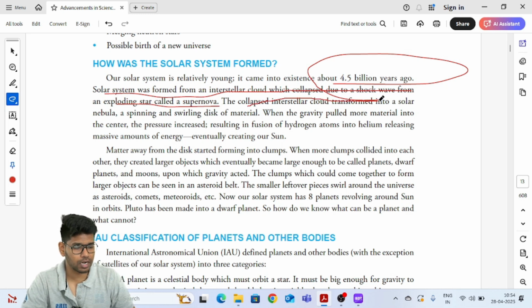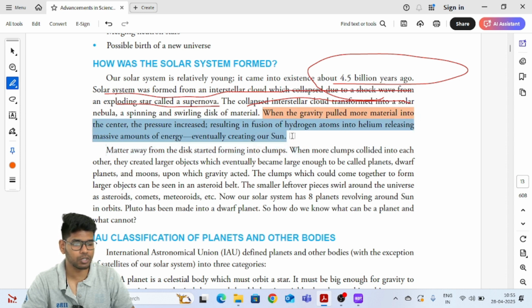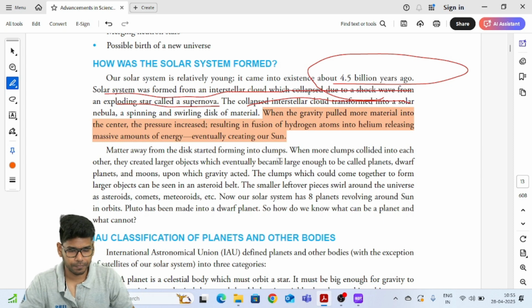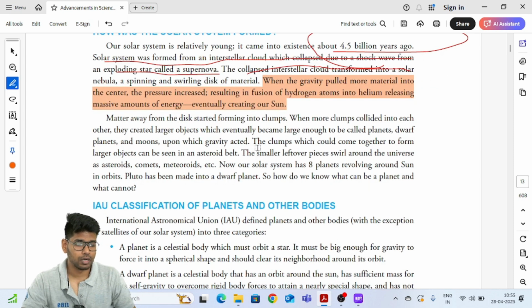The collapsed interstellar cloud transformed into the solar nebula, right? When the gravity pulled more material into the center, the pressure increased, resulting in the fusion of hydrogen atoms into helium, releasing a massive amount of energy, eventually creating our Sun, right? And all the particles which were present near the Sun form the planets, which cannot be assimilated into the star. And here we have a question about Pluto.